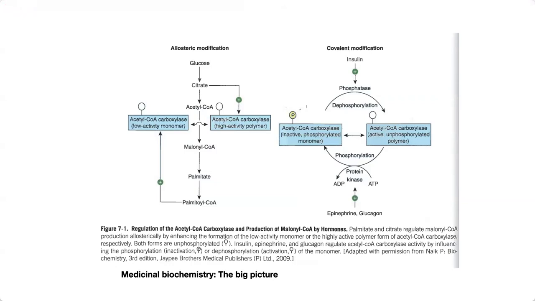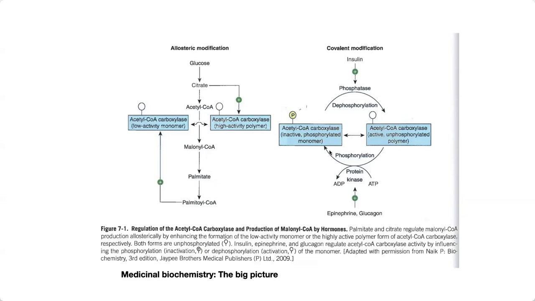Well, if we build fatty acids, we want to do that when we want to store energy, when we have a lot of energy. So insulin is going to promote the activation of ACC. And the way that it does it is by activating a phosphatase that dephosphorylates ACC. So what adds the phosphate group, the thing that you want when you want to inhibit the ACC. And so epinephrine and glucagon are able to act through PKA in order to phosphorylate the ACC and inactivate it so that you can use the acetyl-CoA for energy rather than building it up together.